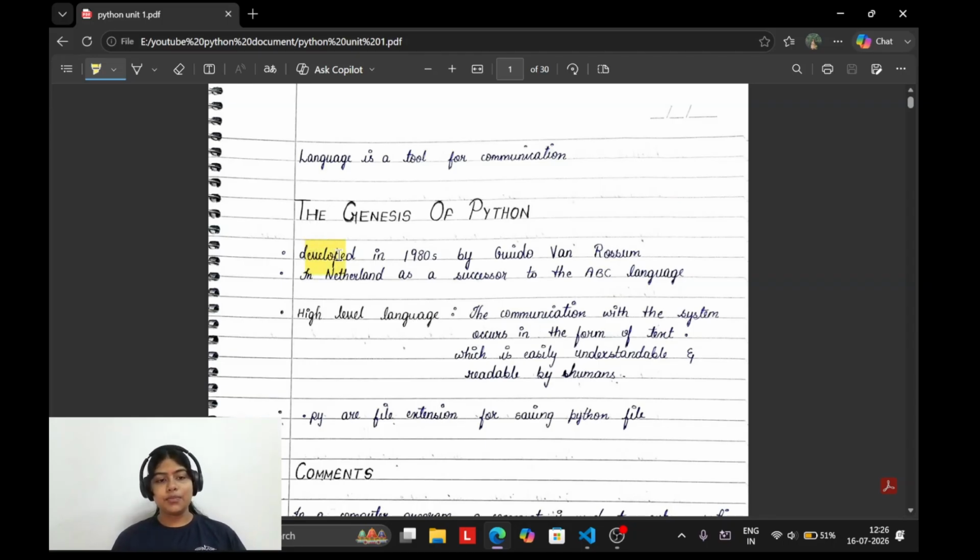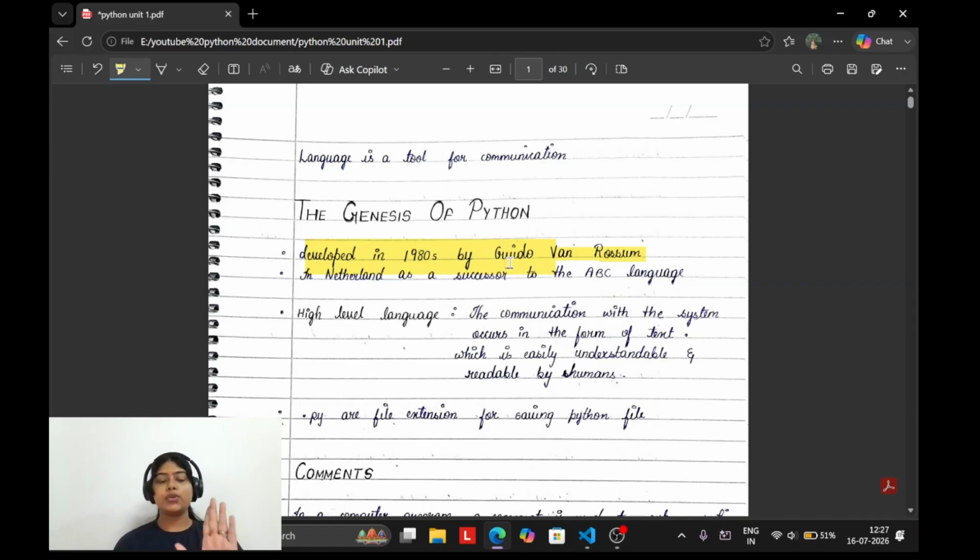Firstly, always remember Python was developed in the 1980s by Guido van Rossum. Guido van Rossum is the father of Python. Always remember this. Python was invented in the Netherlands as a successor to the ABC language. Now you'll be like, what is the ABC language? ABC language, yeah. Python is not the first coding language.